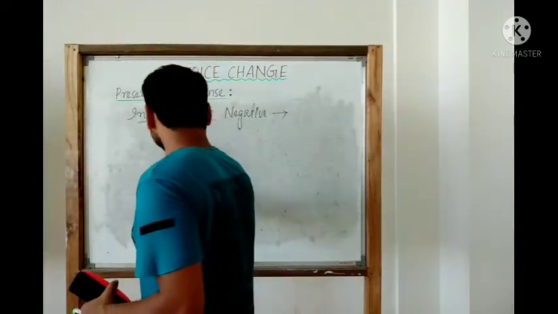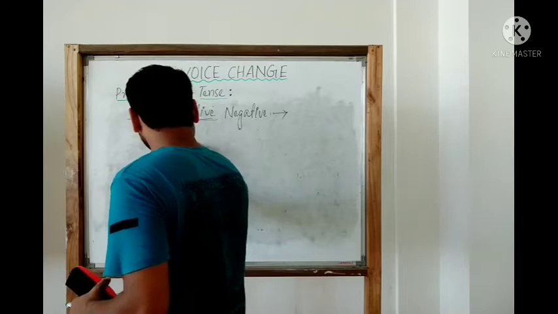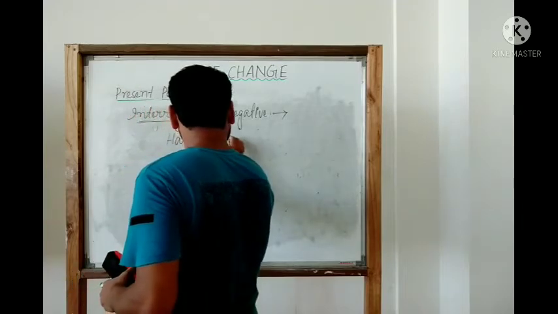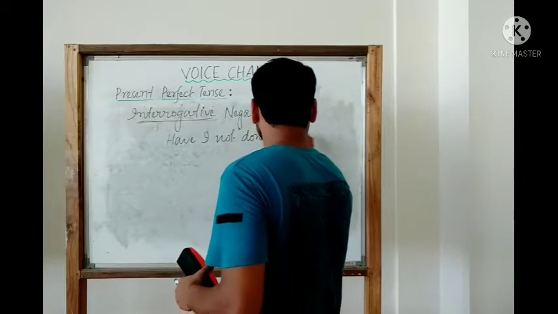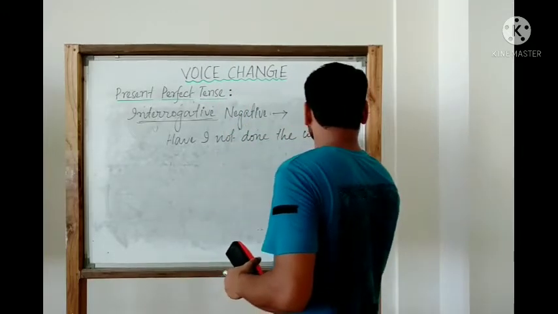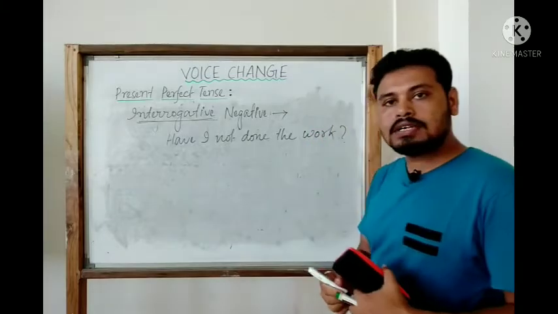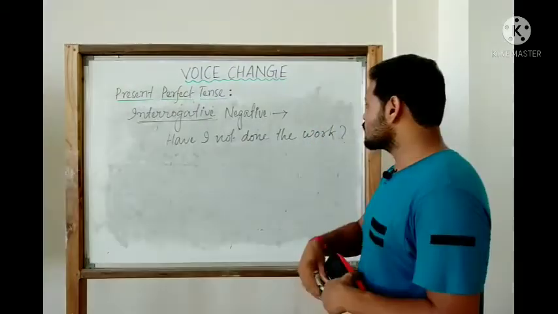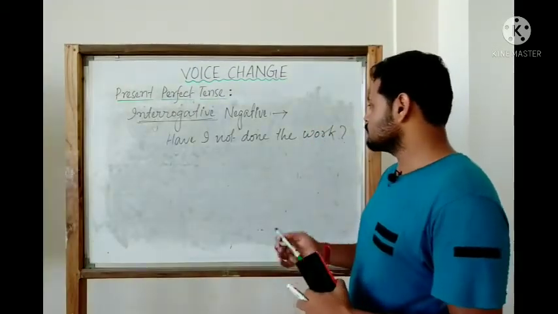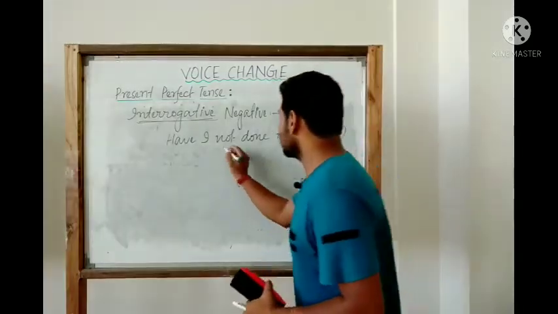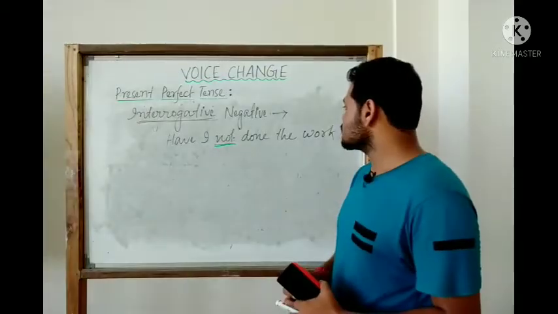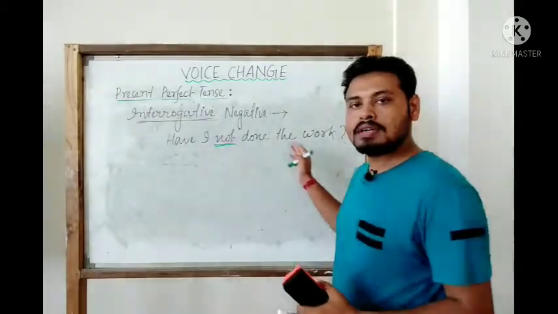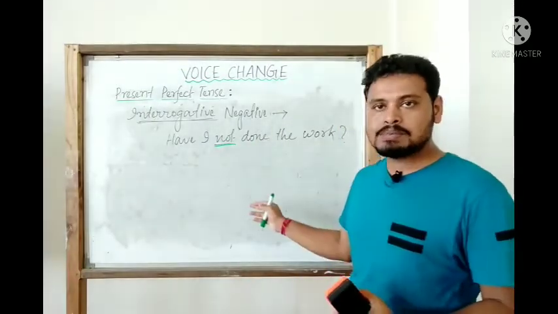So here we are going to use have I not done the work. Have I not done the work? So this particular not that we have used here, this suggests the negative property of the sentence. So have I not done the work, this one is in active sense.